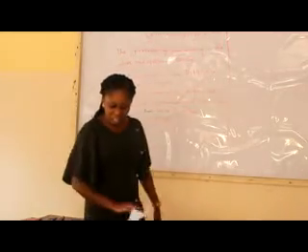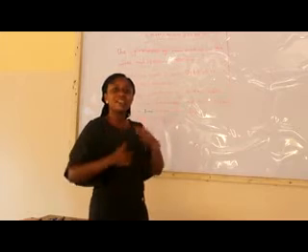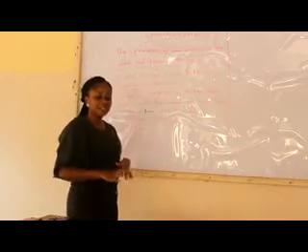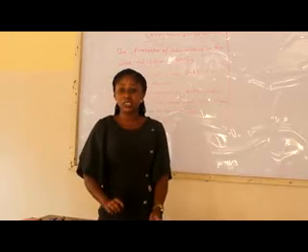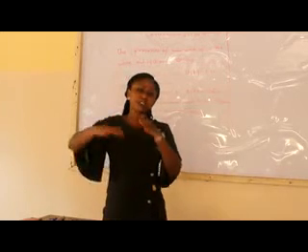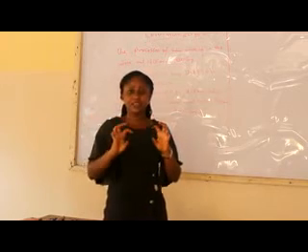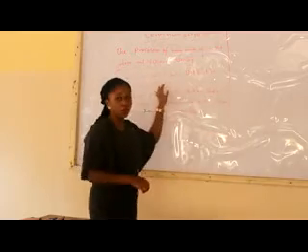Now let us go to the stages or the procedure on how a bill could become a law. Now I told you that a bill cannot just become a law. For instance, a bill cannot just be introduced in the House and then the president signs on it immediately. No. I told you that it must pass through some stages before finally the president gives it his assent. And then after that assent, that is when a bill becomes a law.